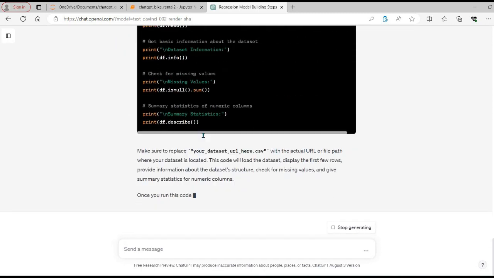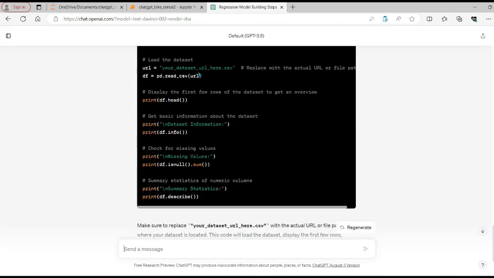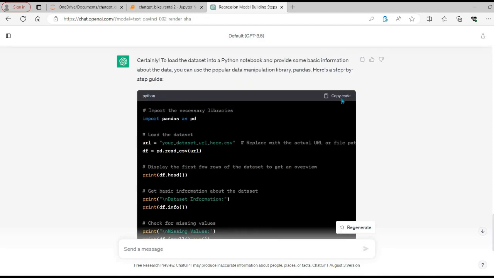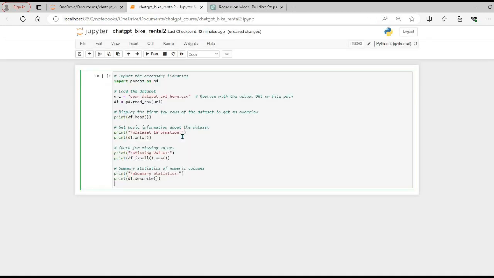Now it has started writing the code about how to load the data, how to see some of the values, then df.info to provide some information about the data types and the missing values, and df.describe. So let me copy this code. Now I will switch into the Python notebook and paste all the code.